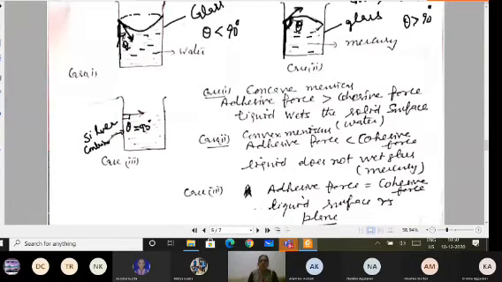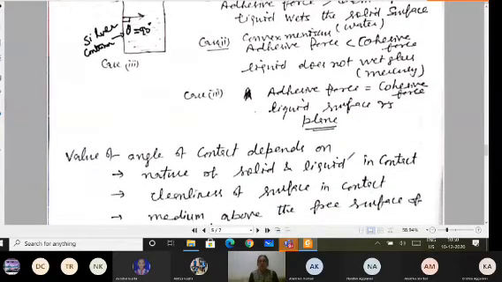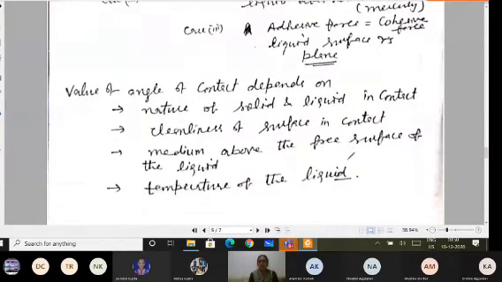So in day-to-day life, you can always observe water and glass because they both are available at your place. And from here, this knowledge further helps me: my angle of contact depends on what factors. It means what liquid I am taking and what solid I have taken, meaning the container, either glass or silver or plastic. So it depends upon both. So the value of the angle of contact, whether it will be acute or obtuse, will depend upon the nature of solid and liquid in contact.